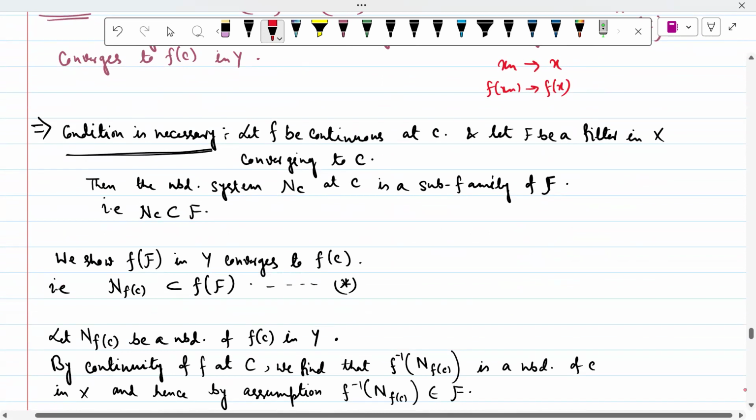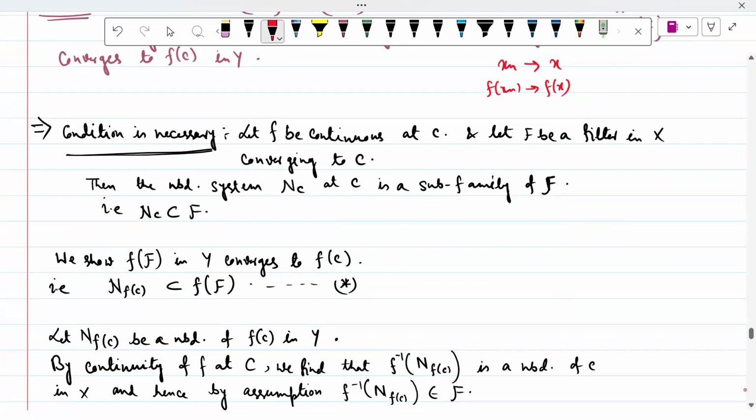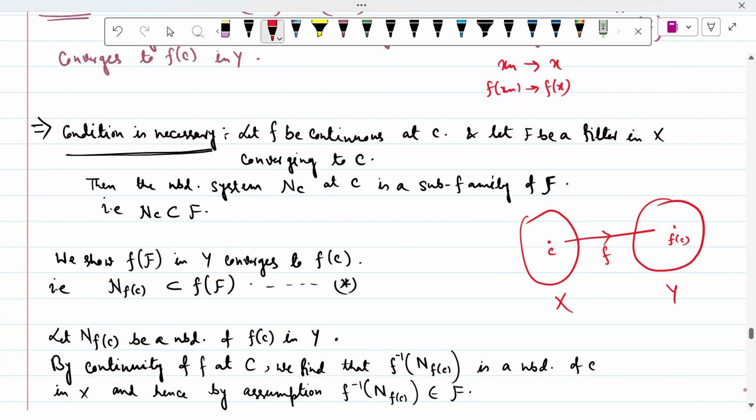Let f be continuous at c and let F be a filter in X converging to c. If we draw a picture, suppose we have two topological spaces X and Y, and we have f like this. We have a point c, this is c, this is f(c). So f is continuous at c and F is a filter in X. We can think of a filter as a neighborhood system. Then the neighborhood system Nc at c is a subfamily of F. That is, Nc is a subset of F.